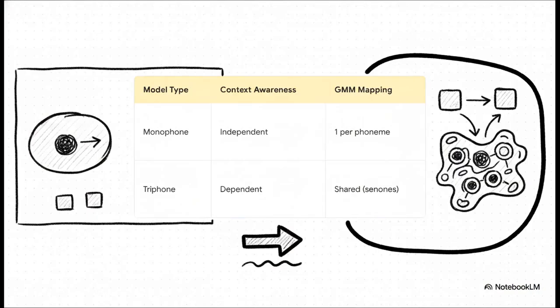When you look at the monophone approach versus the triphone CNONE approach side by side, the architectural shift is huge. A monophone model operates totally independently. It uses exactly one Gaussian mixture model, or GMM, per phoneme, and it is completely blind to the sounds coming before or after it. But the triphone CNONE model is highly dependent. It tracks the left and right context and uses shared GMMs across clustered states to map all that complex data.